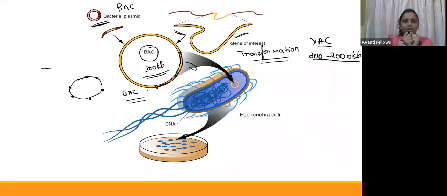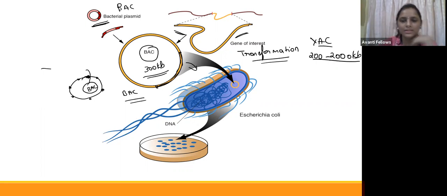Then we give a heat treatment, which gives a shock to the bacteria. Through the pores we created, the BAC is inserted into the bacteria.